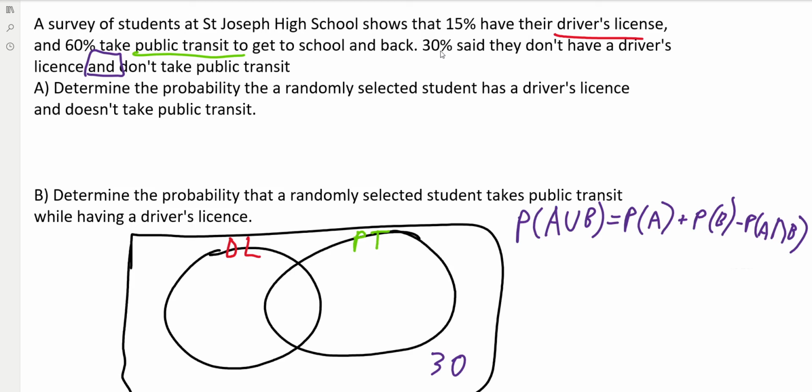Keep in mind that we'd have 100 here, except that we know that there's 30% that aren't there. So that's 70. Then we also have 60 plus 15 minus the intersection.